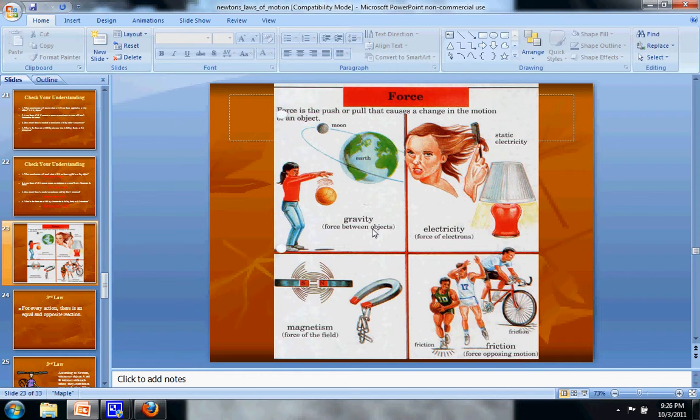And if you look here, you can think about force being all sorts of things. Gravity is a force between objects. You can think of electricity as being a force of electrons. Magnetism is the force of a magnetic field, and you could think of sports as being the force of friction, pushing and rubbing against the gym floor, or think of the tires on a bike. So these are all examples of different forces. Force equals the mass times the acceleration.